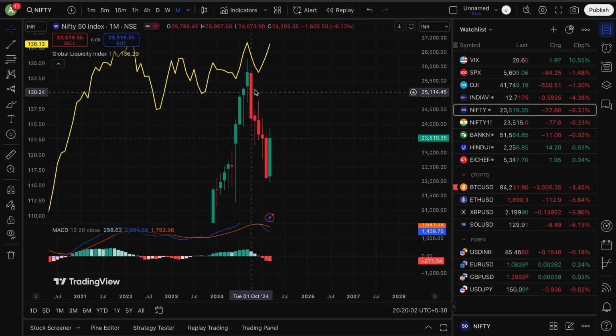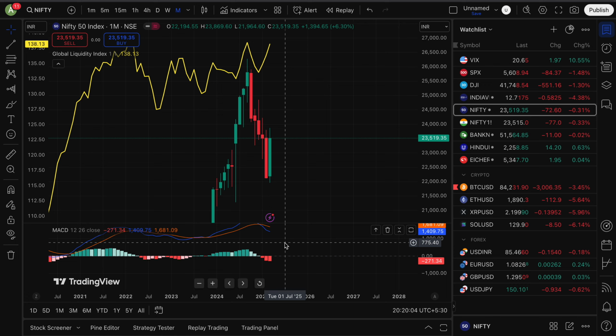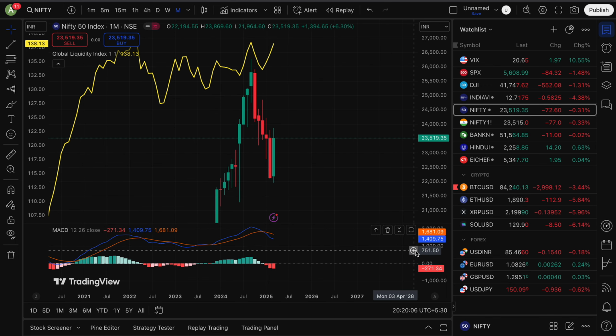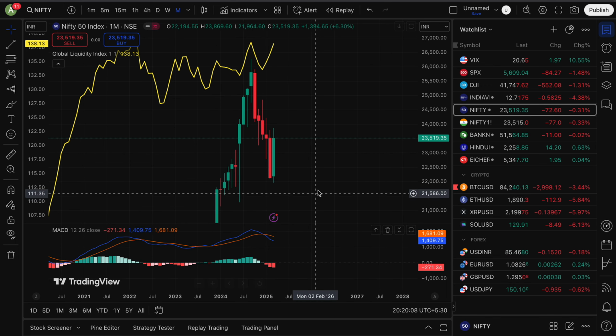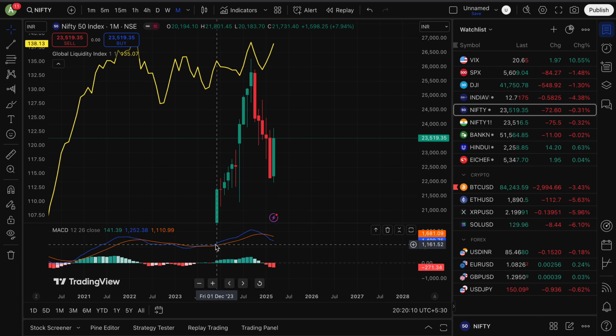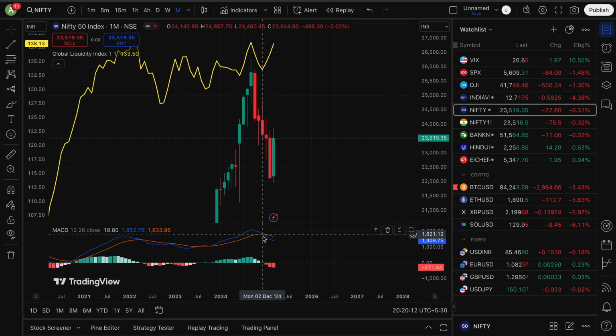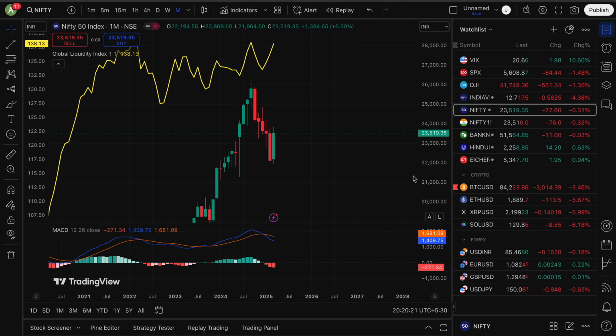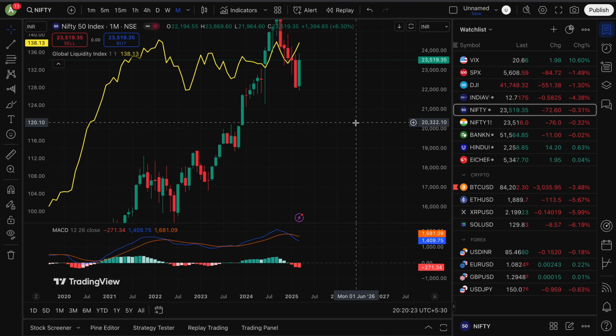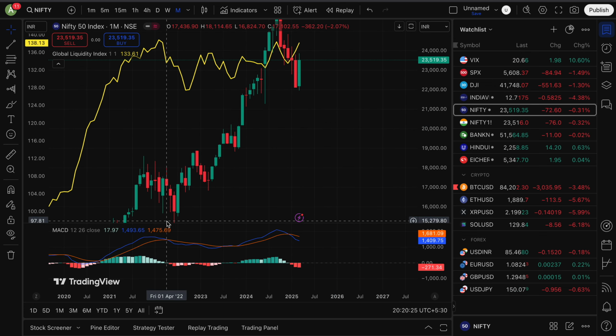Now there are two overlays. There is a global liquidity index, and we also have a MACD indicator. So on the monthly, as you can see, after a long time we have crossed negative over here. We had already become negative from the top, but in the MACD, after the third month, we gave the negative signal. The last time it gave a negative signal was somewhere around here.